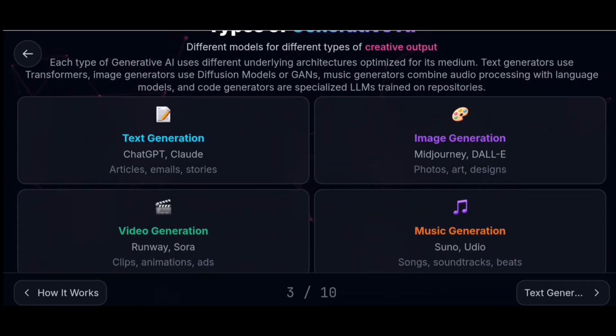For text generation, we are using ChatGPT and Claude. It is used for creating articles, writing emails, or writing stories. Next, image generation. For image generation, we are using Midjourney and DALL-E. It is used for creating photos, art, or designs.